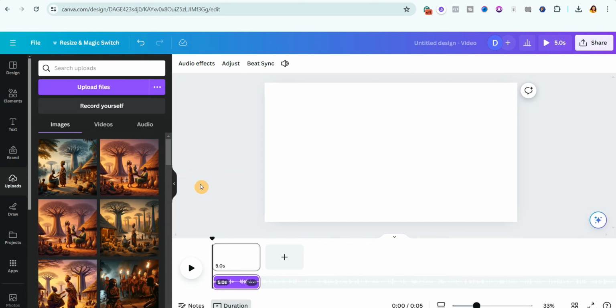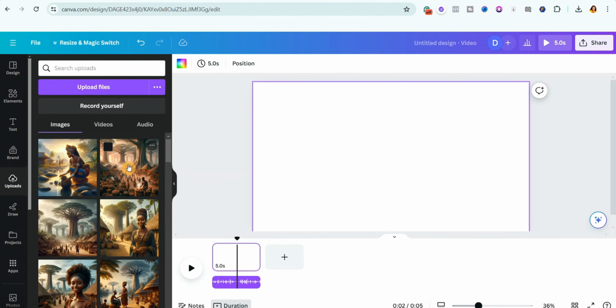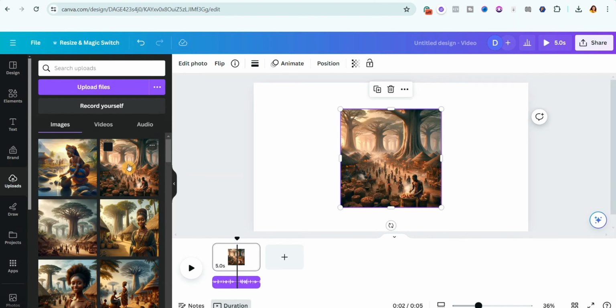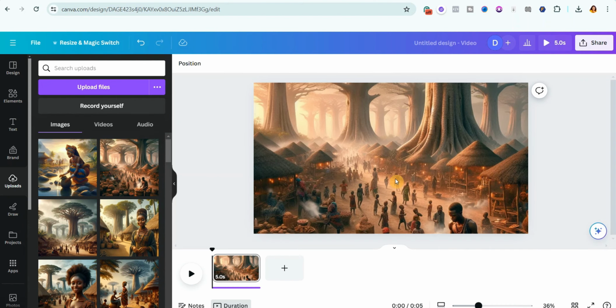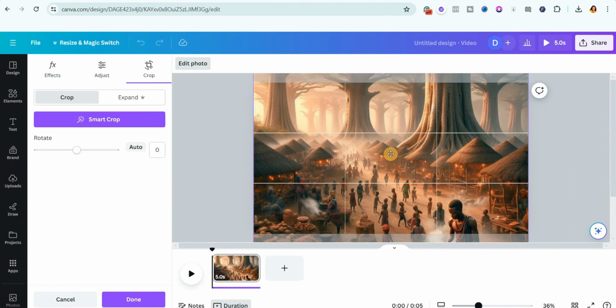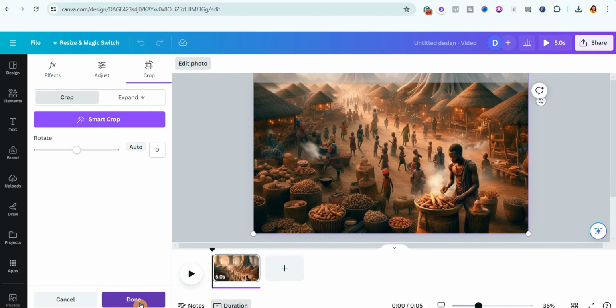So what we are going to do is this: you're going to be listening to each part of the audio file and then selecting the right image that matches that scene. You can see that it's talking about the Igbo village. Okay, so I'm going to select this one. This is what matches the scene. Then just right click and then click on set as background. So I want to put it up a little bit. So let me just double click and then bring it up and click done.